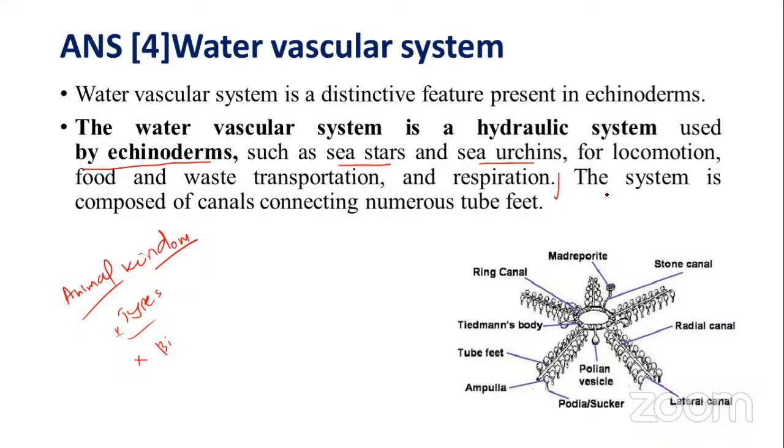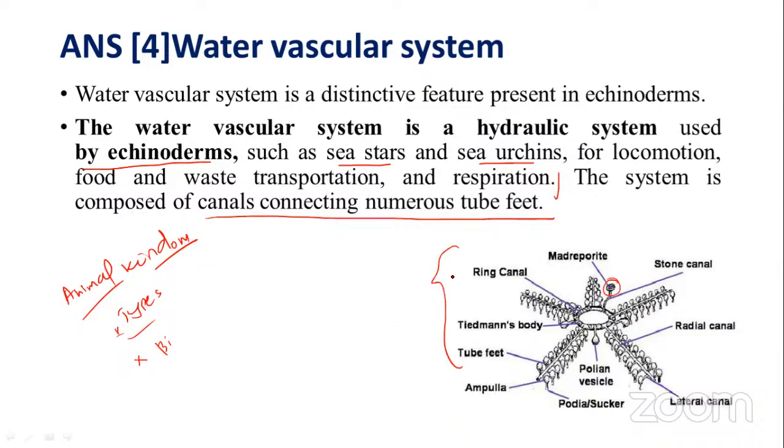The system is composed of canals connecting numerous tube feet. These are all considered here. What is a tube foot? See here, each one has a tube foot. There are some other structures: podia, sucker, polian vesicle, lateral canal, radial canal, stone canal, ring canal. How many canals are here? Ring canal, radial canal, stone canal, lateral canal, and madreporite. Like that, there are specialized structures also present in it.